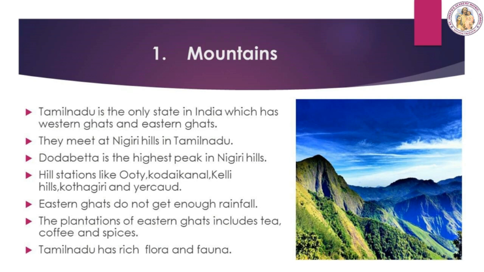Eastern Ghats do not get enough rainfall. The plantations of Eastern Ghats include tea, coffee and spices. Tamil Nadu has rich flora and fauna. Flora and fauna means the plants and the animals of an environment.